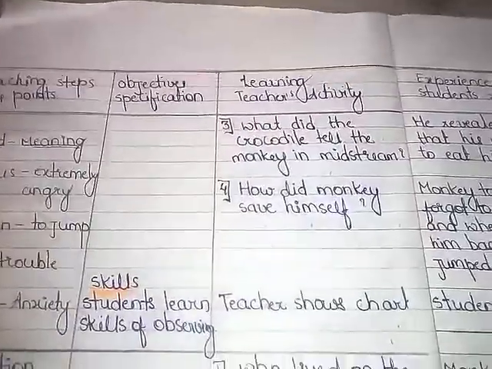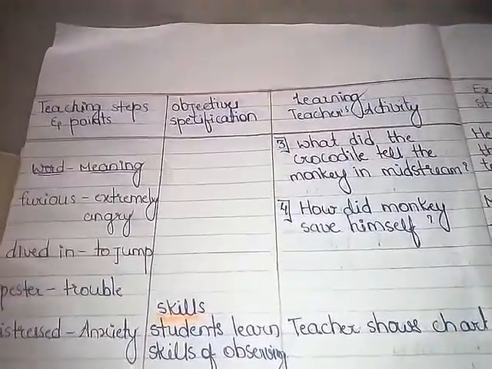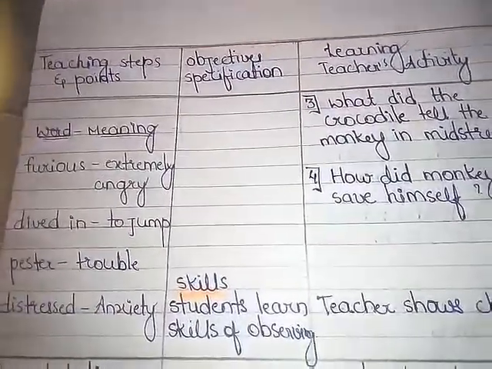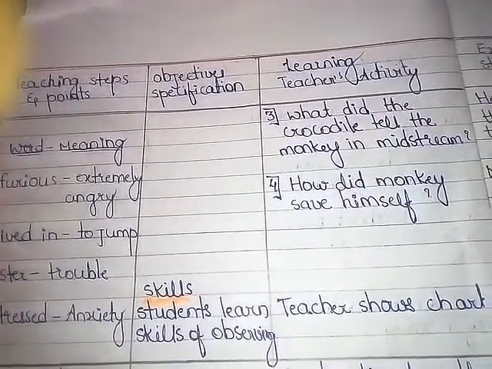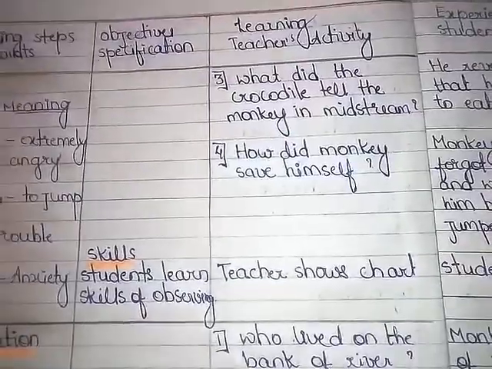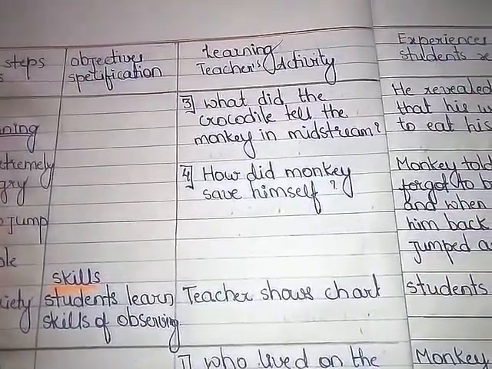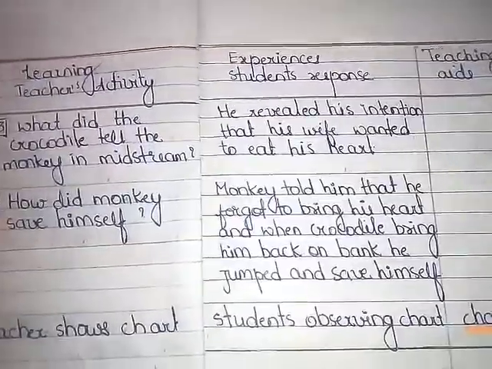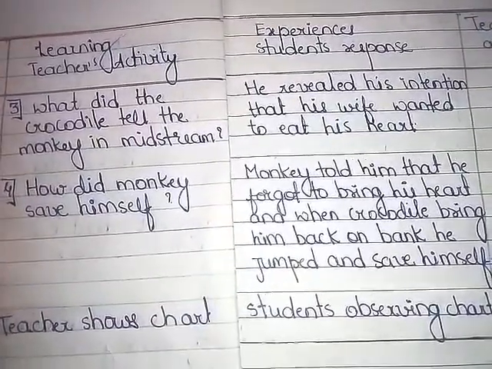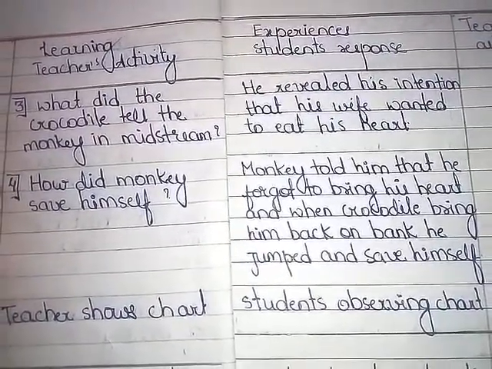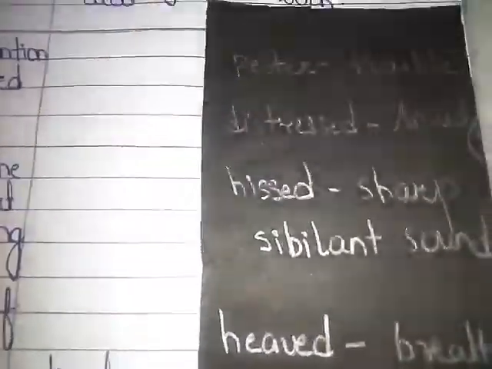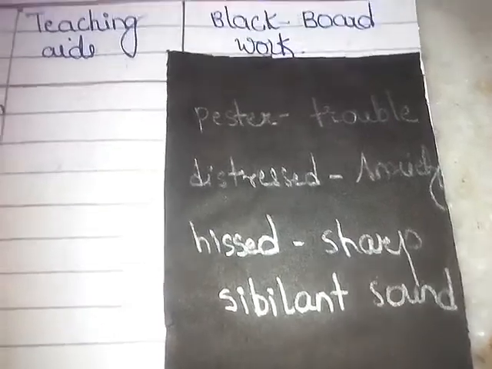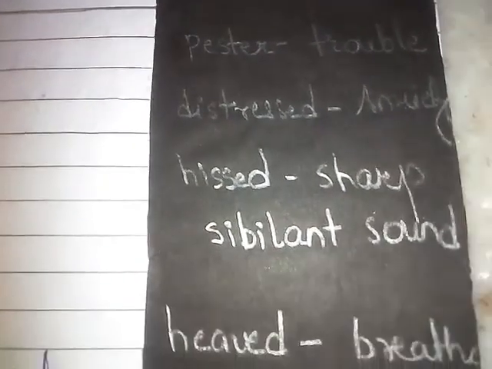Now for the rest of our questions, I have written here: what did the crocodile tell the monkey in midstream? How did the monkey save himself? Like this we will have to ask students questions, and here are the answers to the questions that we expect from students. And here is the word meaning.